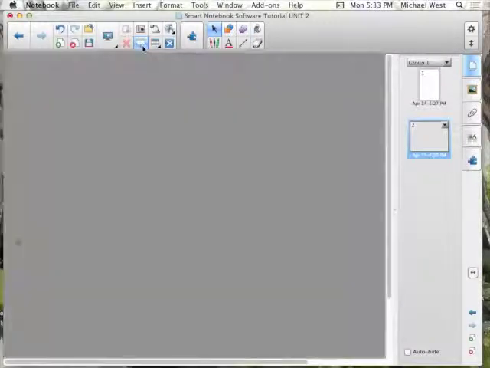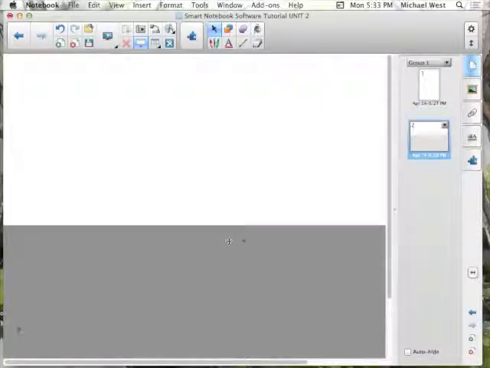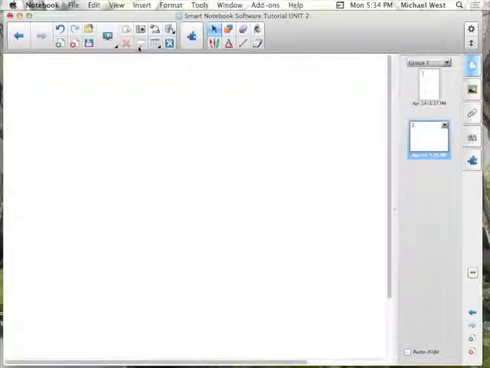This has a screen shade if I wanted to do that. So if I'm doing like a review with my class and I had problems above the board and I wanted to reveal them slowly, I could do that with a screen shade. So that's one of the options you have there.